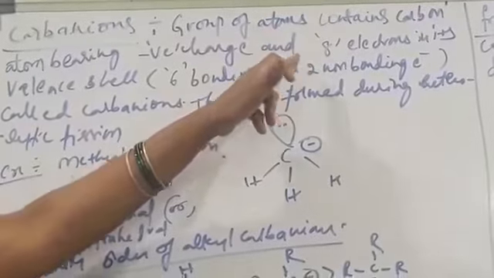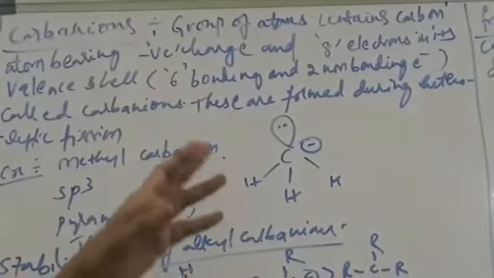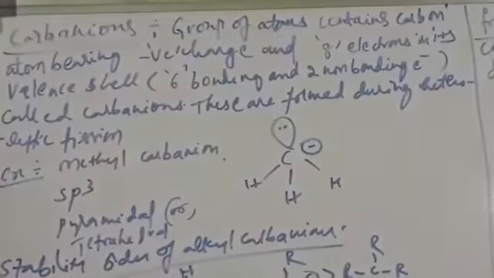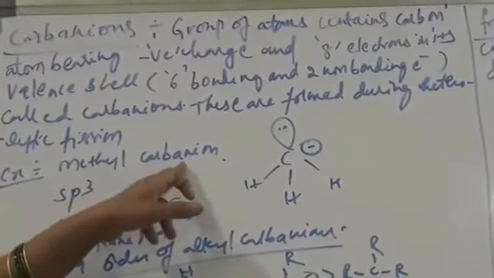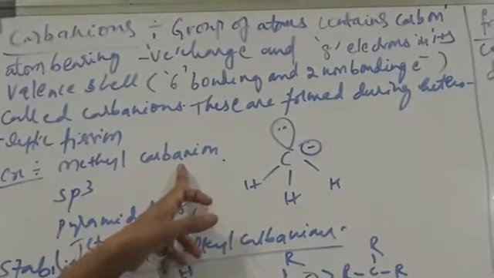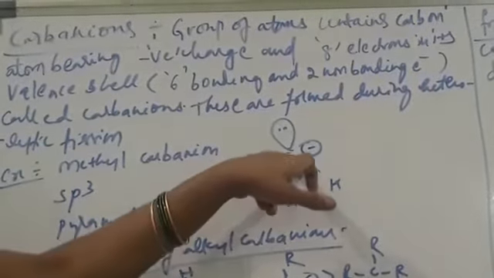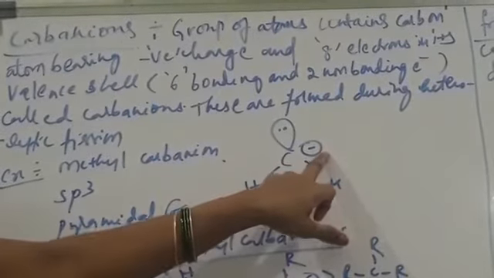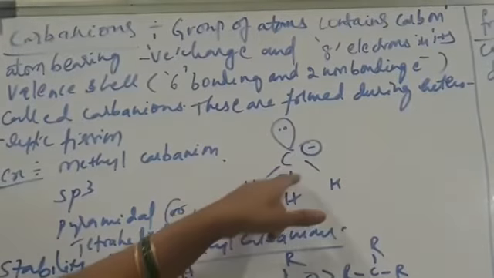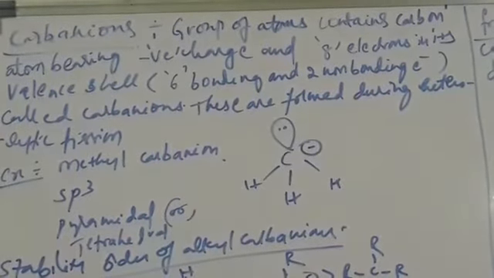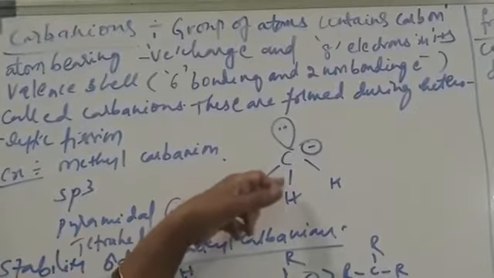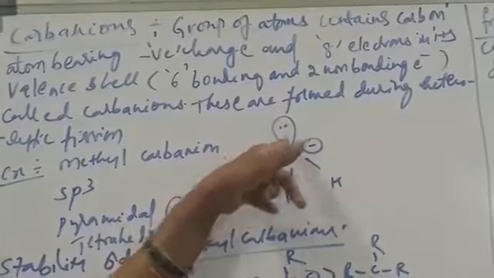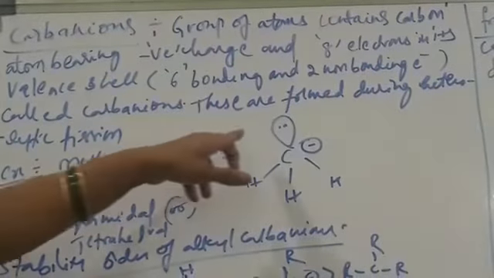Of the 8 electrons, 6 are bonding electrons, so 3 bonds equal 6 electrons, and 2 are non-bonding electrons. For example, the methyl carbene ion: a group of atoms having a carbon bearing a negative charge and having 8 electrons. 3 bonds, each bond equal to a pair of electrons, so 3 into 2 is 6 bonding electrons, and one non-bonding pair, one lone pair of electrons.